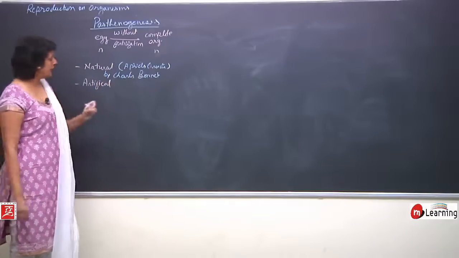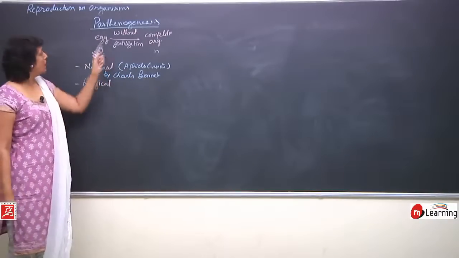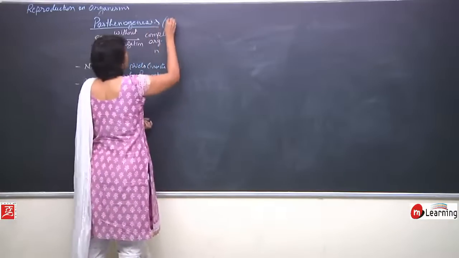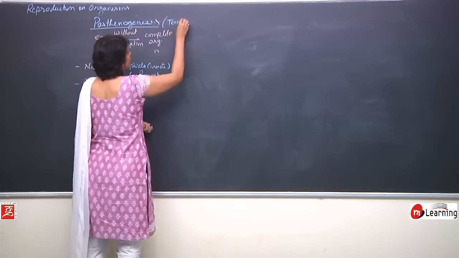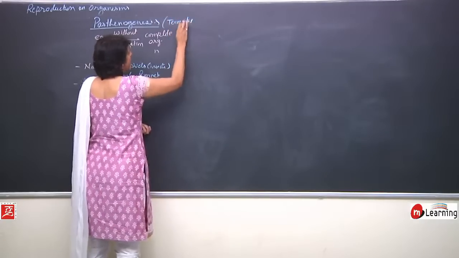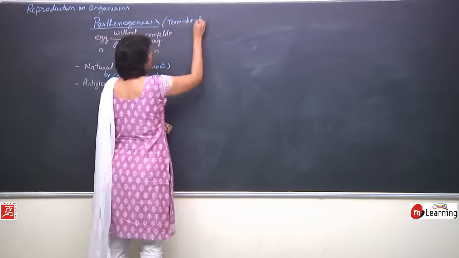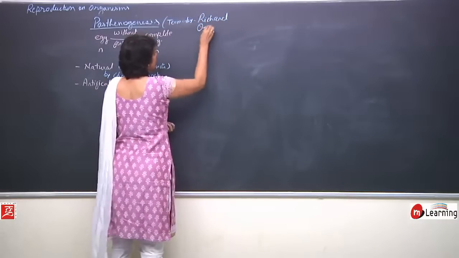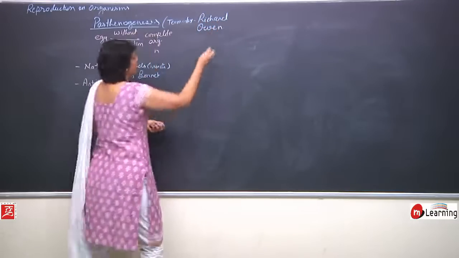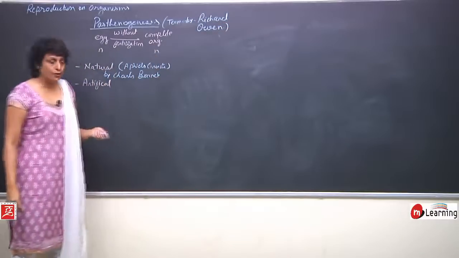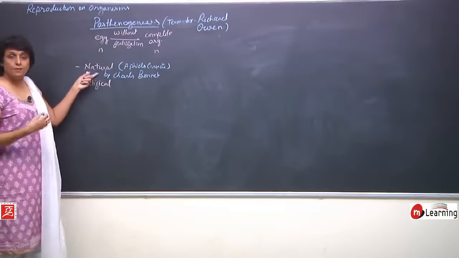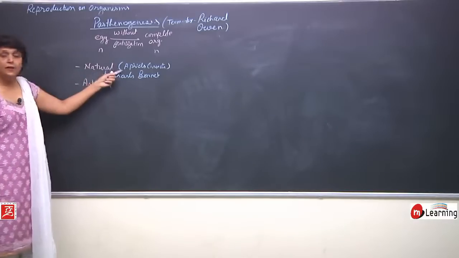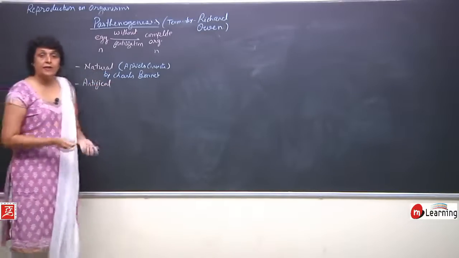The term parthenogenesis was given by Richard Owen. He just gave the term, but the first time whether this type of reproduction takes place or not was shown by Charles Bonnet.